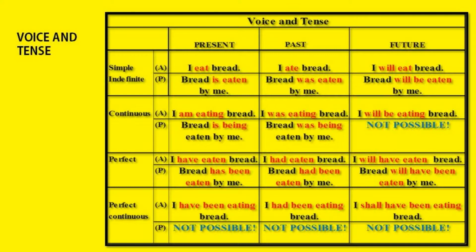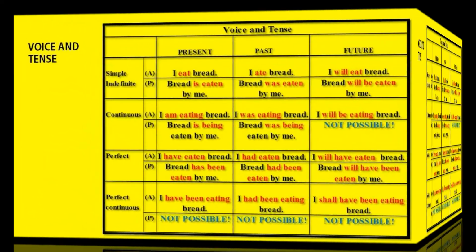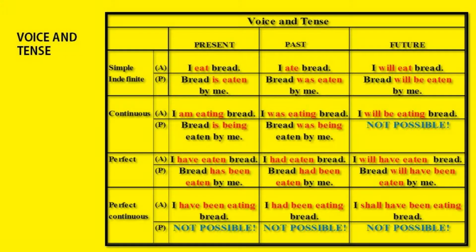Future, I will eat bread. Passive, bread will be eaten by me. So see how the bread is eaten changes into past tense, was eaten, and in future tense will be eaten. Just check the change of verbs, helping verb and past participle, right? So let's come to the next part, that is continuous. Present continuous, I am eating bread. Bread is being eaten by me. I was eating bread. Bread was being eaten by me.